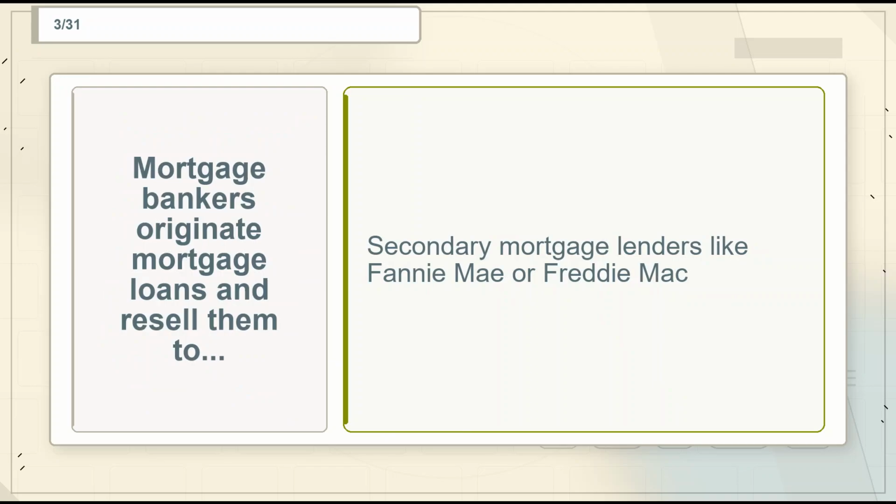Flashcard 3. Term. Mortgage bankers originate mortgage loans and resell them to. Definition. Secondary mortgage lenders like Fannie Mae or Freddie Mac.